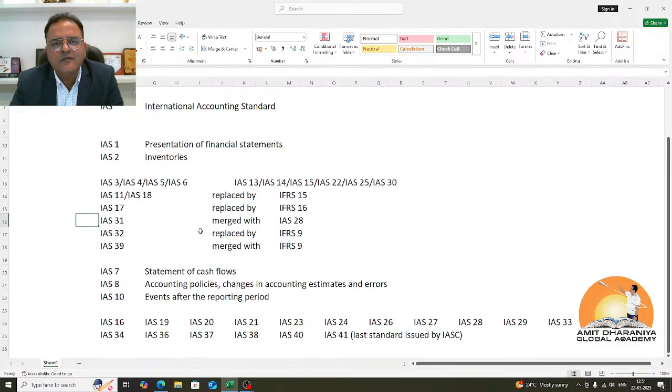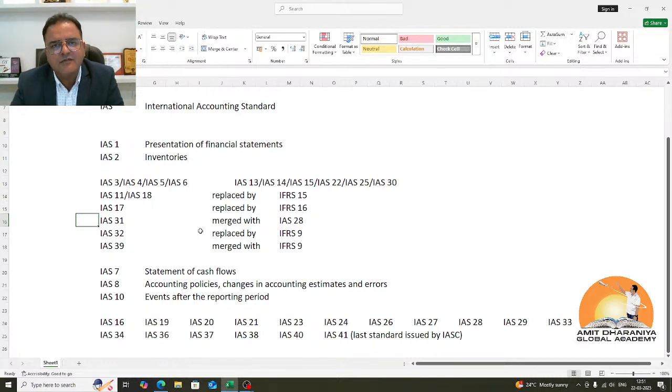In the list of IAS, after IAS 29 it is IAS 30, which was replaced. IAS 31 was merged with IAS 28. IAS 32. IAS 39 was replaced with IFRS 9. IAS 33, earnings per share, is still relevant and applicable. IAS 34 is for interim reporting, still relevant and applicable.